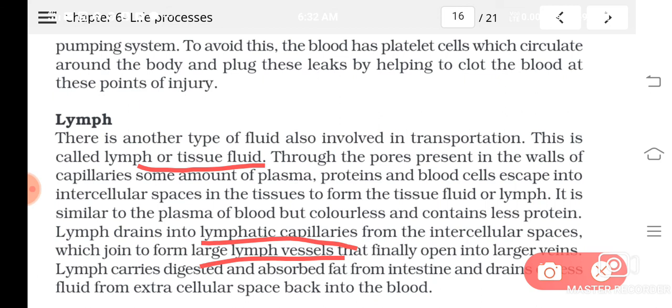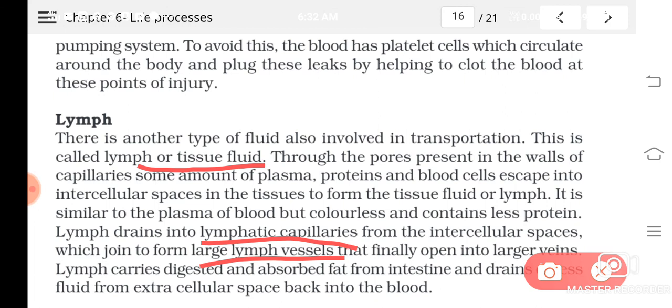So about transport in animals, we have studied. I think everything is clear to you. We have explained about the blood and its components. What are the components of blood? The blood circulatory system consists of blood, heart, and blood vessels. And blood components I told: blood plasma, which is the fluid matrix. Blood is a connective tissue. And then I told what cells are present in it: WBC, RBC, and platelets. And the functions also might be clear to you now.